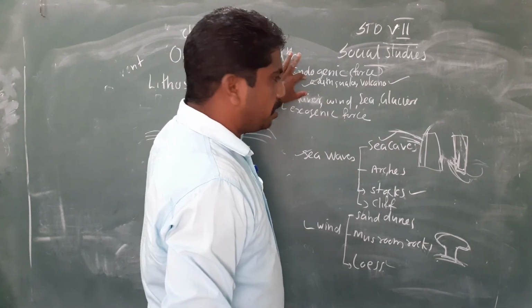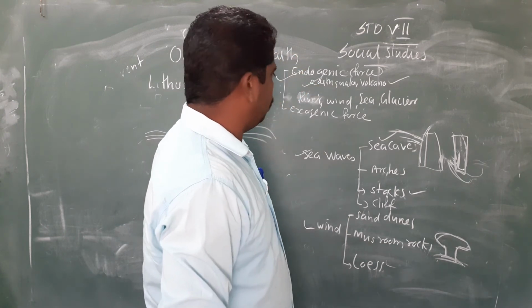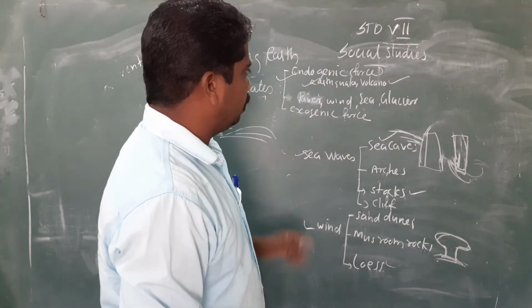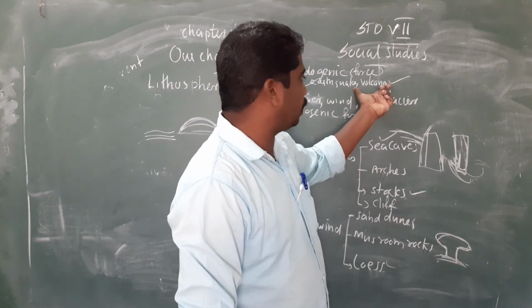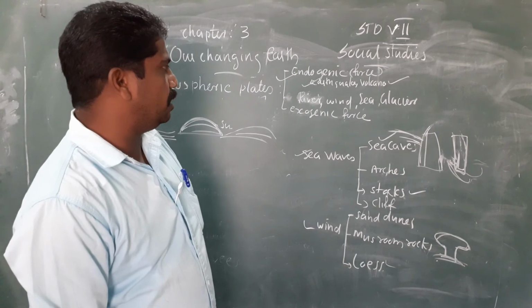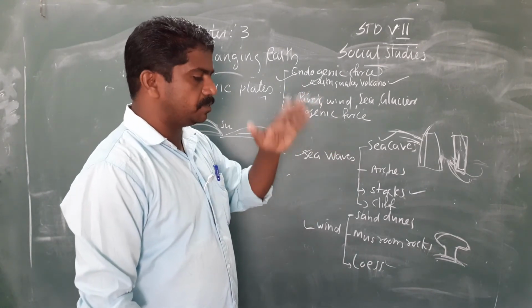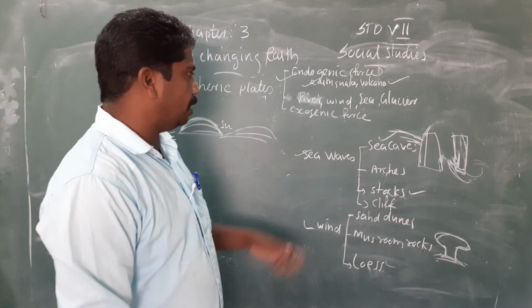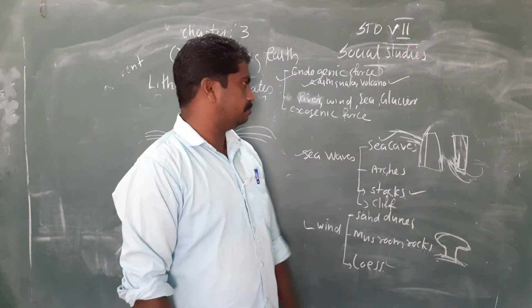Earthquake starts from a focus and affects the surface at the epicenter. Volcano is a mountain with an opening through which the magma will come out. Exogenic force means force on the surface. It can be caused by river, wind, sea, or glaciers.